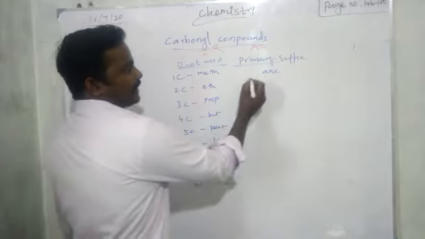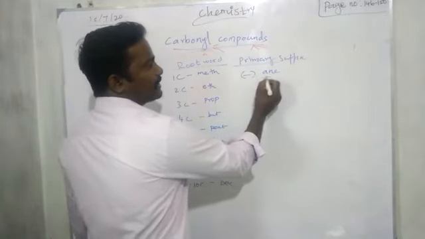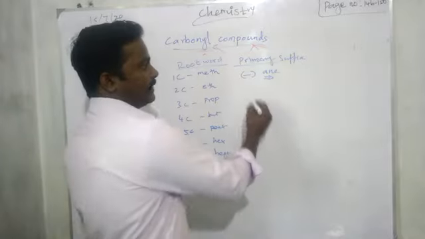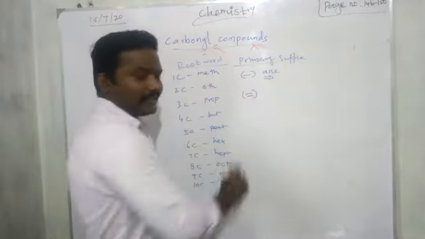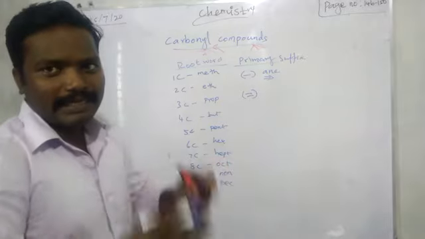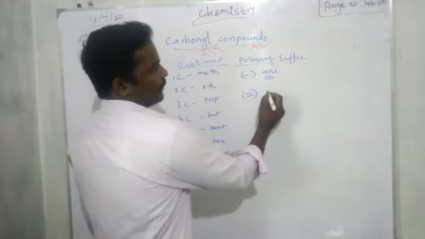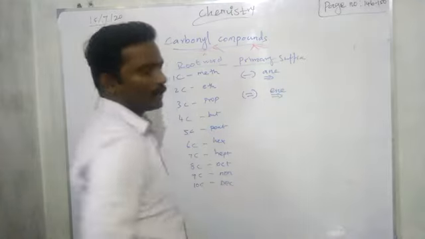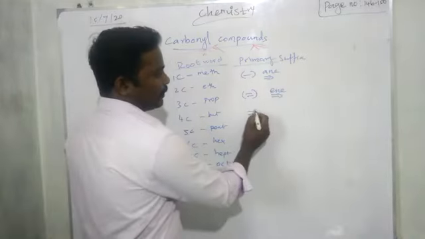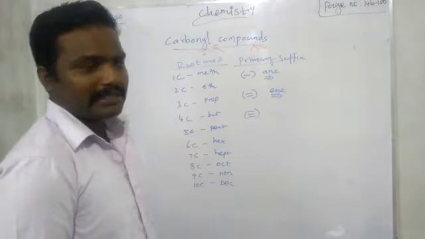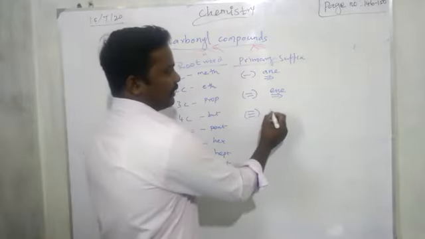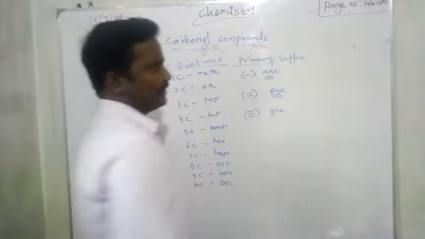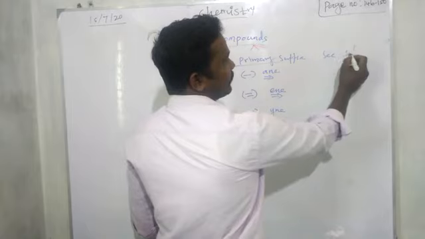So likewise, if there is only a single bond, the primary suffix is ane. If there is a double bond, the suffix is ene, E-N-E. If there is a triple bond, the primary suffix is yne, Y and E. So the primary suffix is over. Then the secondary suffix.